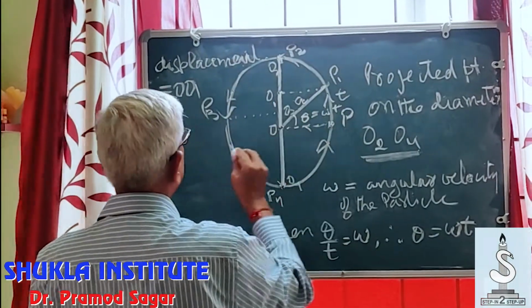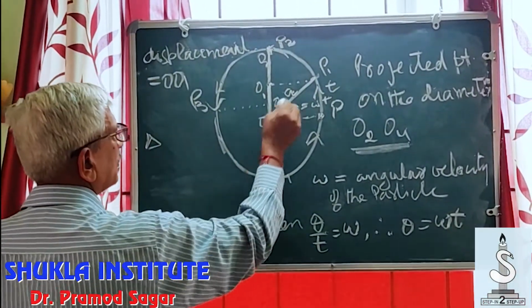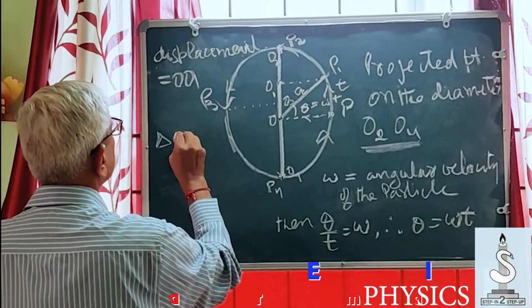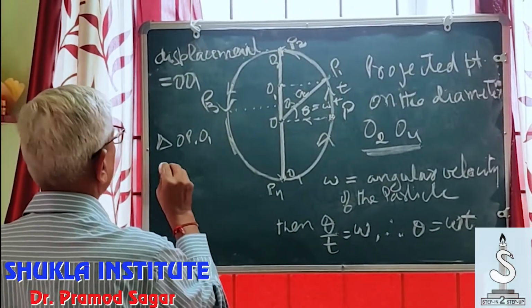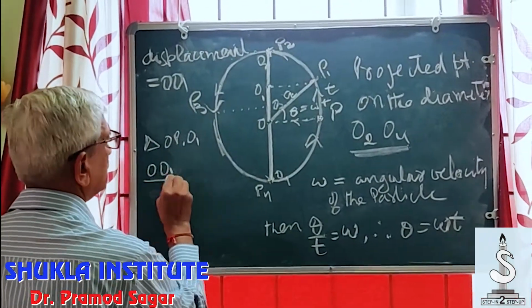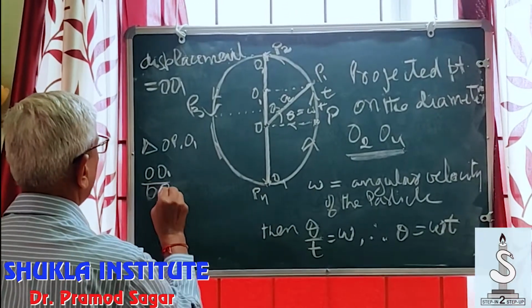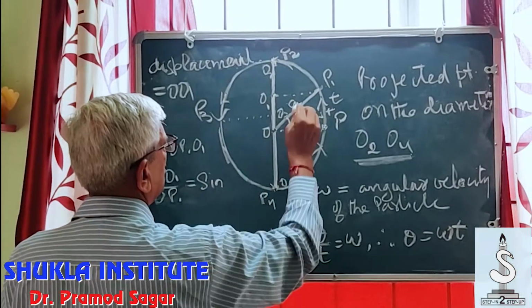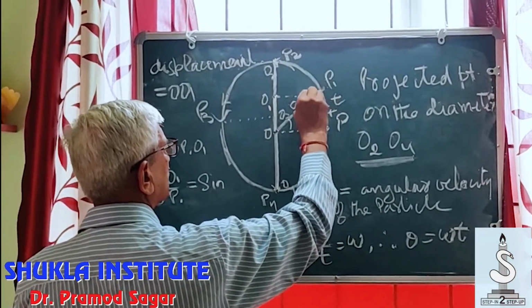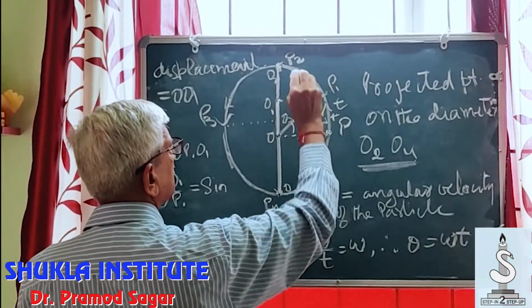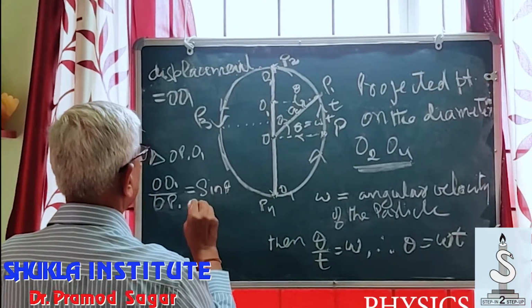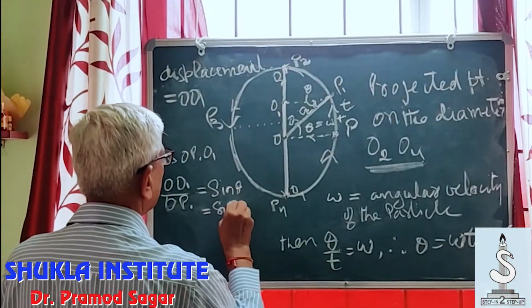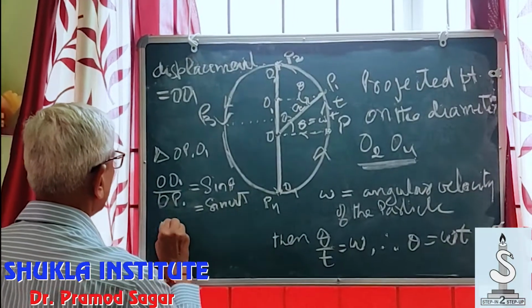From this triangle OP1, O1, this angle also is theta, so sine theta is equal to sine omega t.